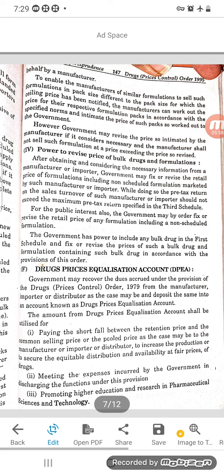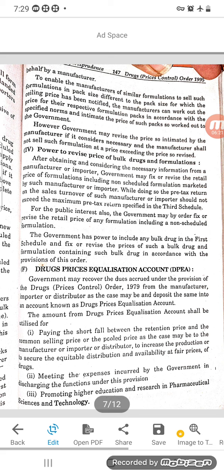The amount from the account shall be utilized for paying the shortfall between the retention price and the common selling price or the pooled price as the case may be, to the manufacturer, importer or distributor to increase the production or to secure the equitable distribution and availability at fair